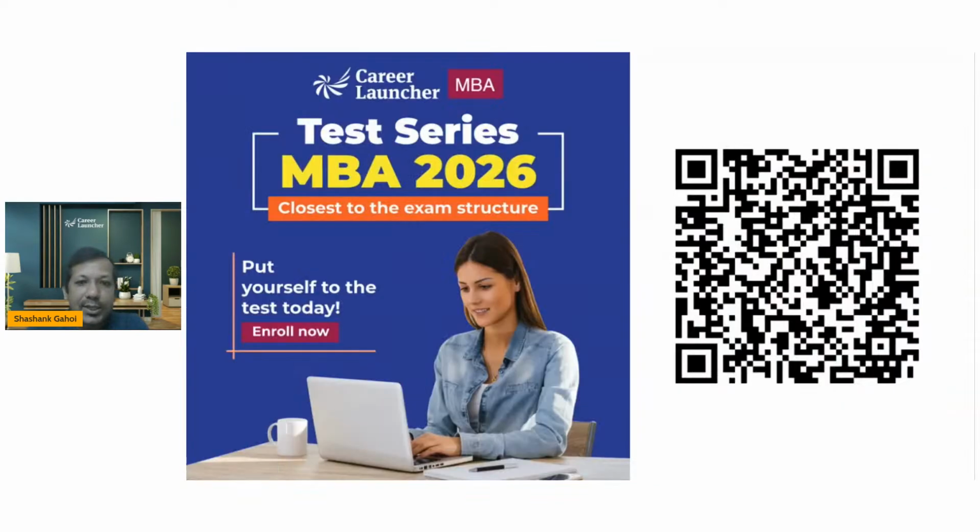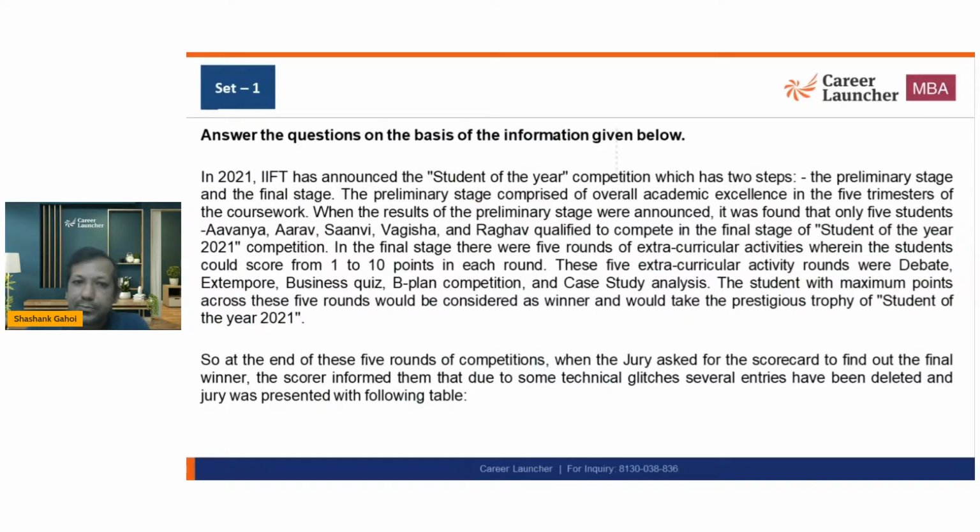Now let's start. So what does this question say? It says in IFT in 2021, a student of the year competition was announced. There is a competition, student of the year, that has two steps: preliminary stage and final stage. The preliminary stage comprised overall academic excellence of the 5 trimesters of the coursework. So 5 trimesters are done, and those who are academically excellent get through. That was the initial criteria to get into the second round, the final stage.